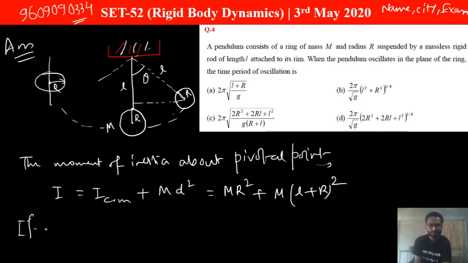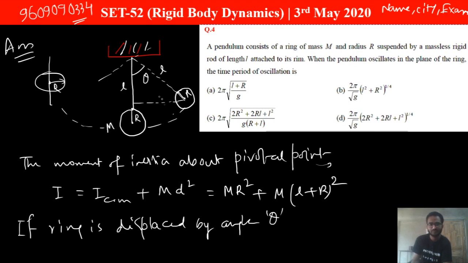If the ring is displaced by some angle theta, that we have shown here, then it will acquire some potential energy. So let's go to the next slide.